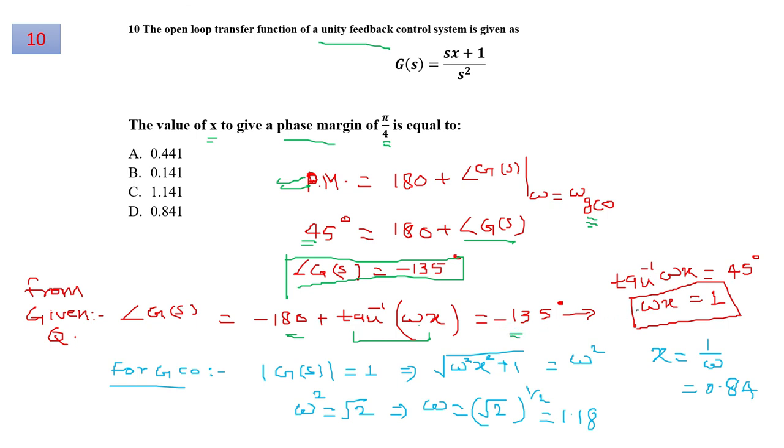So from here you can find that the relation omega multiplied by X is equal to 1. Now the gain crossover frequency is the frequency at which the magnitude of G(s)H(s) becomes 1. So if you put the value in the magnitude of G(s), you will get the value of omega, and that value of omega is the square root of root 2, which is 1.18. Comparing with the first part that we obtained, you can find the desired value of X. This will be 1 over omega, and that value is 0.84. So option D is correct for the given question.